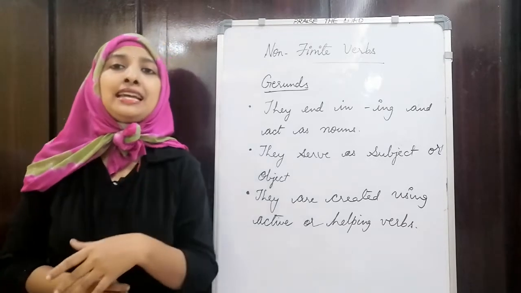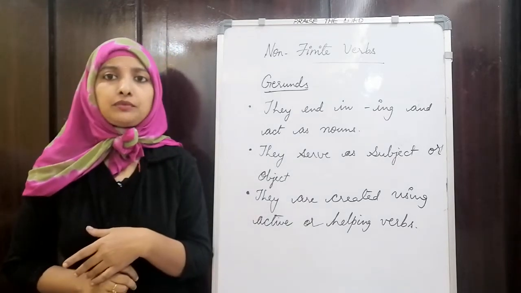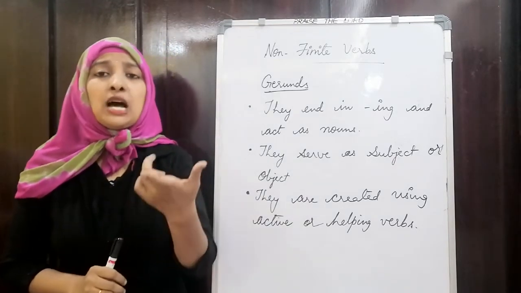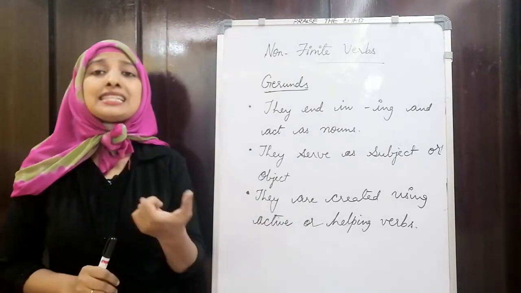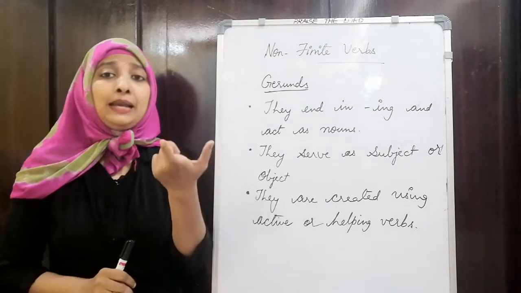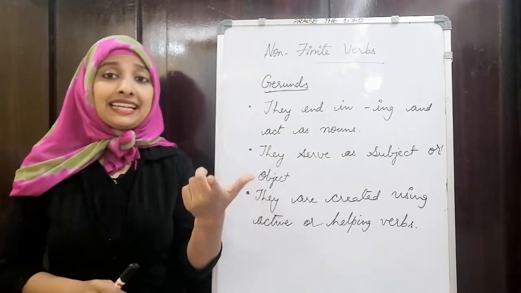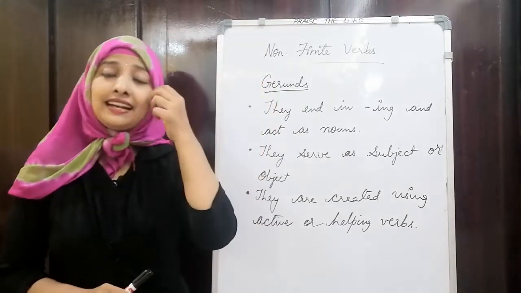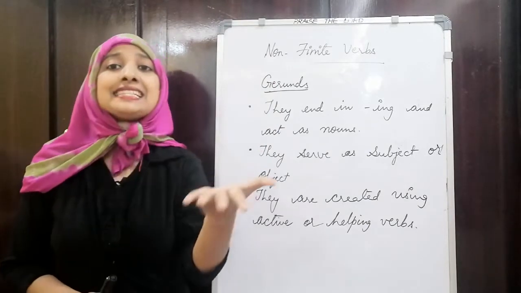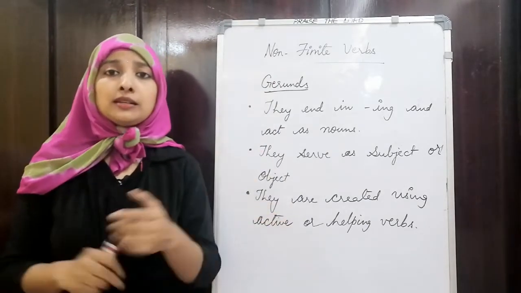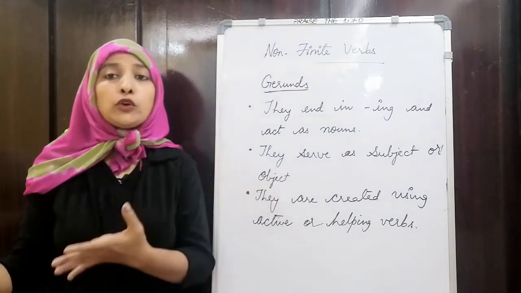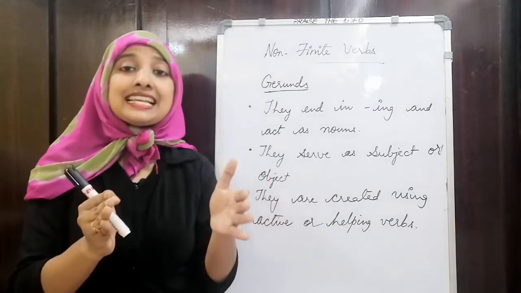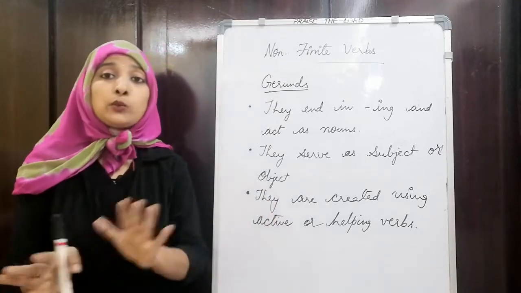Suppose I am taking a word like play. Play is the root form of the word, which is a verb. Now if I say playing, it can act as a gerund. If I say playing is good for health, here it is acting as a noun, not as a verb.